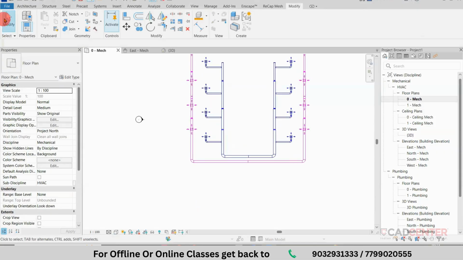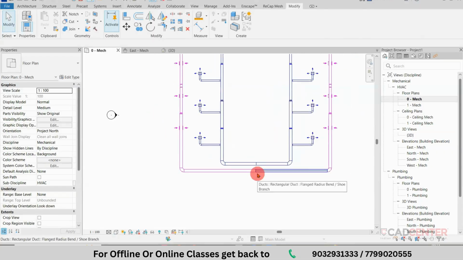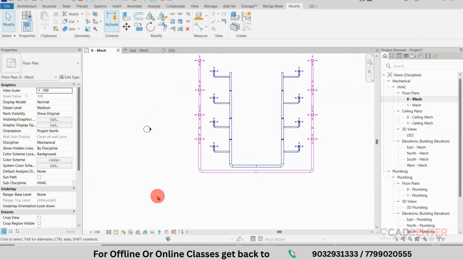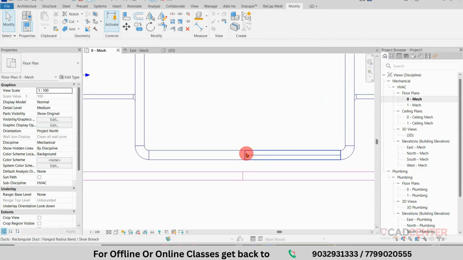Next part. From this area, I need to connect the duct to the rooftop. These objects I am connecting to the bottom of the floor. So both options are available. One is that I need to connect to the return air and I need to connect to the supply air. So two connections are required. From here, you can select this object.